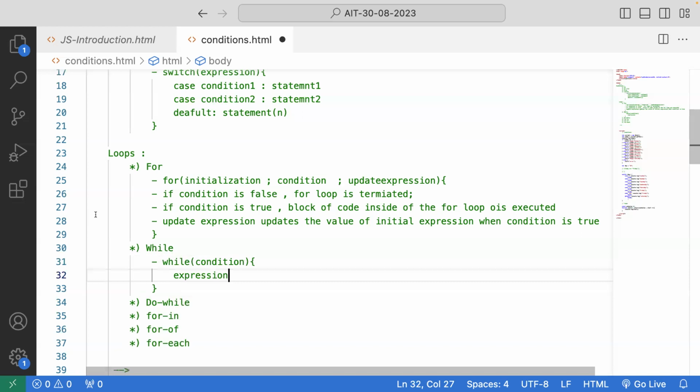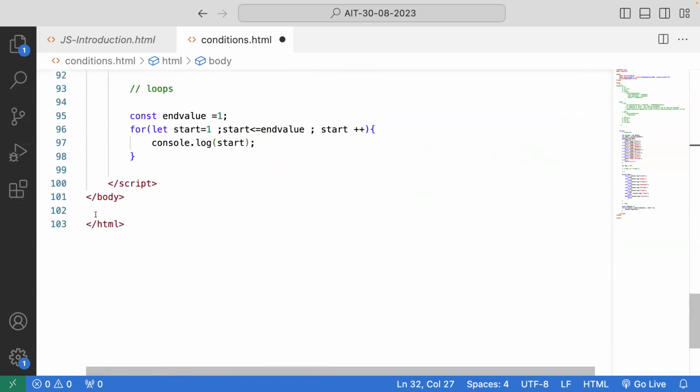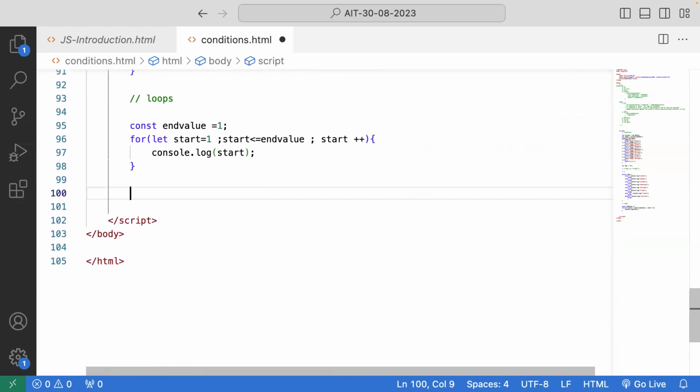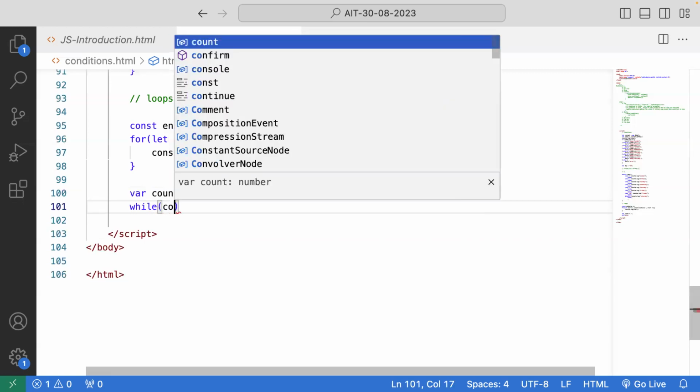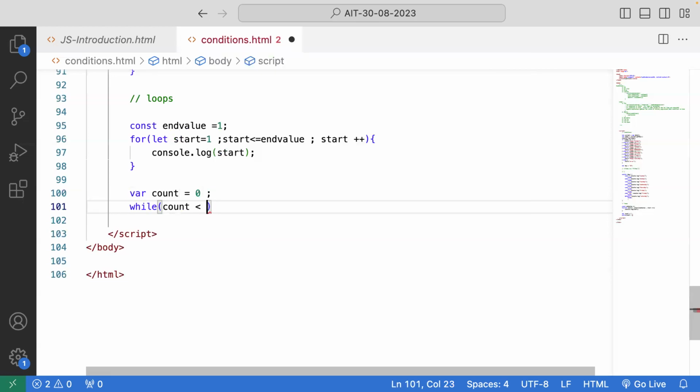So if you go with a practical example, how will it be? Let me declare a variable count. Did I use the count variable anywhere? No. Okay. So count I have taken as 0. Now what I want to print is the same thing we did previously: printing the numbers from 0 to 10. So now I'll give the condition: while count is less than how much? 10 I want. For example, 10 times I need to print, so I'll give 10.